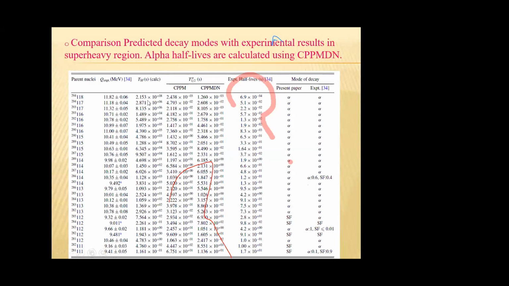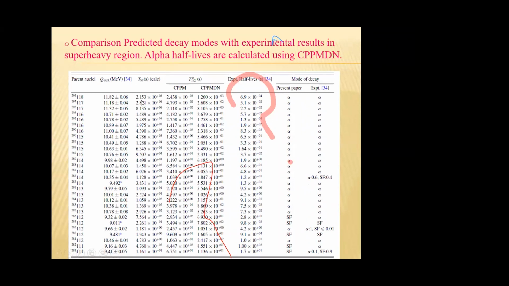We have computed spontaneous fission half-life using shell effect dependent formula, and these two columns show the alpha decay half-life by CPPM and CPPM DN. What we have done is we have compared alpha decay half-life using CPPM DN with spontaneous fission half-life.